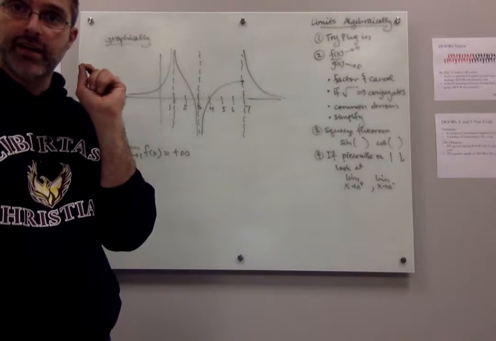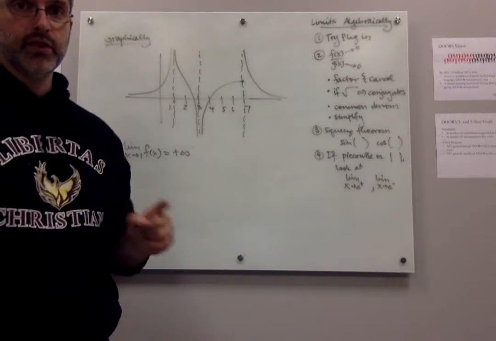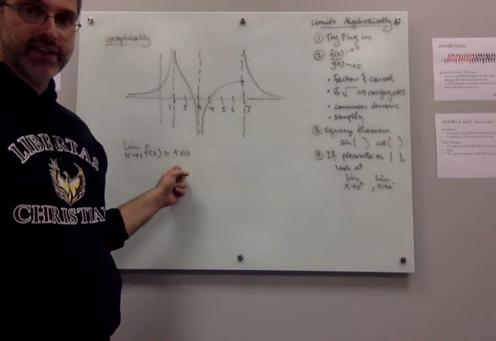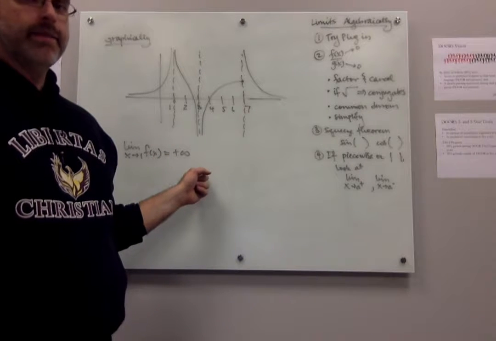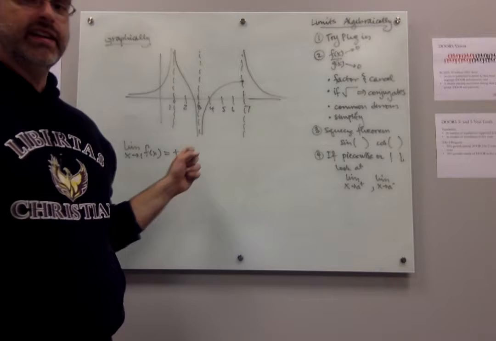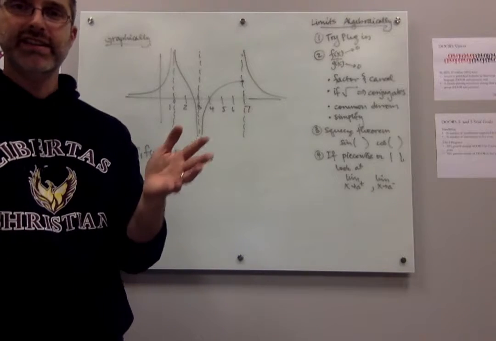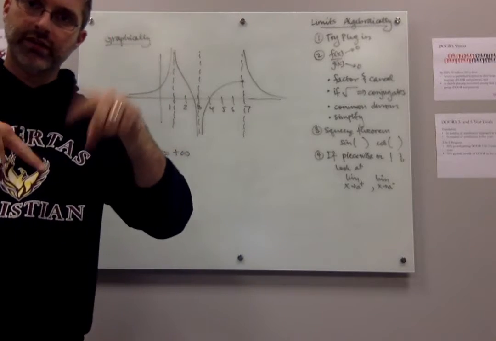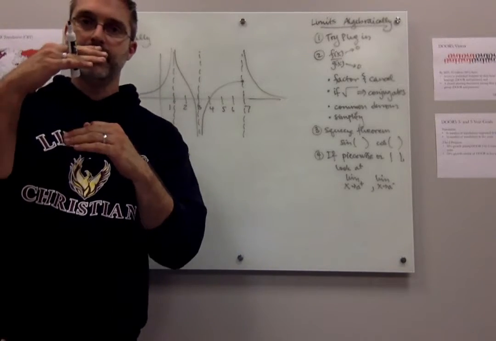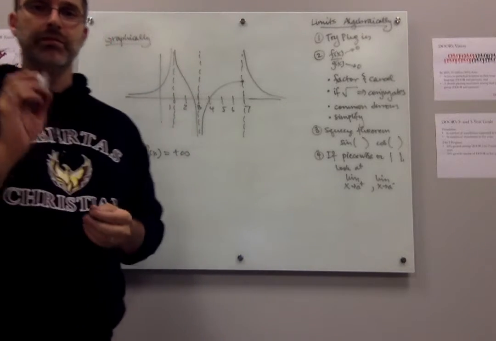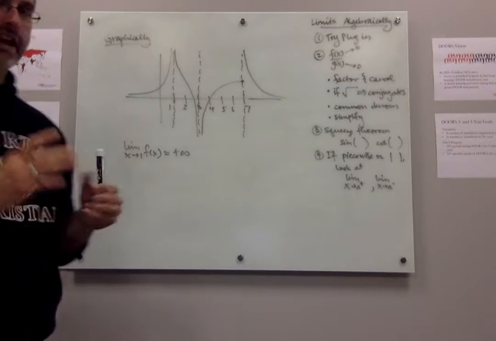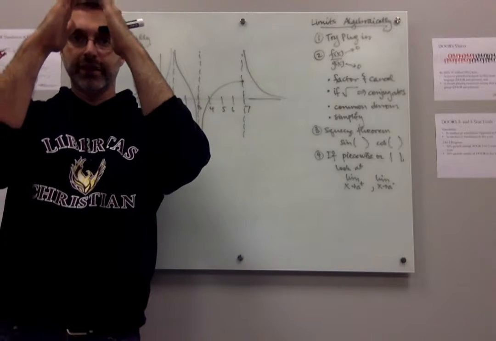You would say no. So technically, it's also correct to answer this DNE. But if you say positive infinity, it's actually more descriptive. It gives me more information. If you just said DNE, that could be an oscillation, that could be a jump, it could be a lot of different things. Positive infinity looks like something very specific. It looks something like this.